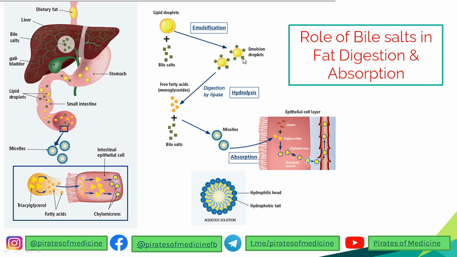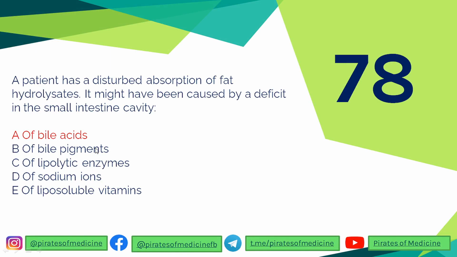So lipase hydrolyzes the fat droplets and converts them into free fatty acids and glycerol. And these free fatty acids again combine with bile salts to form micelles. In these micelles, they can be absorbed by the small intestine and are given into the blood. So this is the role of bile salts in fat digestion and absorption. This is why bile acids are so important for digestion and absorption of fat. So disturbed absorption of fat might be caused by a deficit in bile acids.